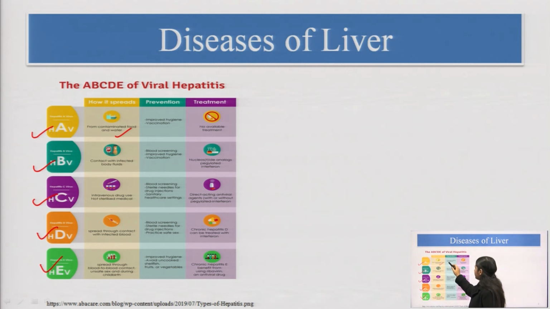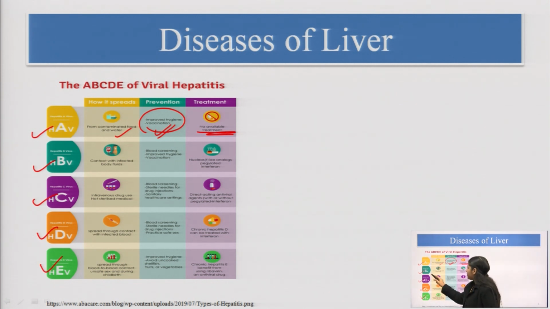This can be prevented through improved hygiene or by vaccinations. Vaccinations are available for hepatitis virus A. If we talk about the treatment, there is no treatment. We can only prevent it through maintaining hygiene or taking the vaccination.